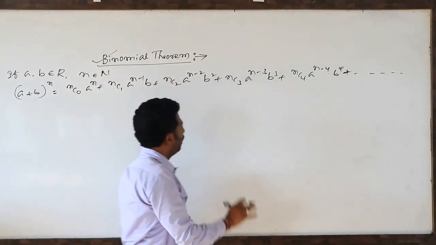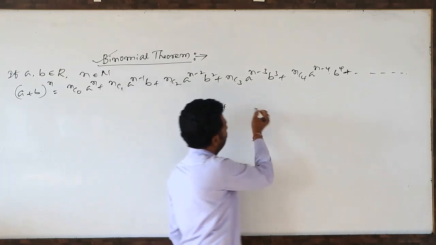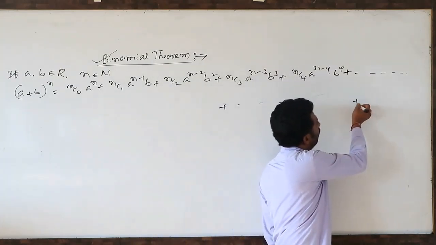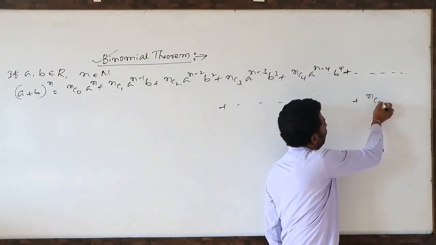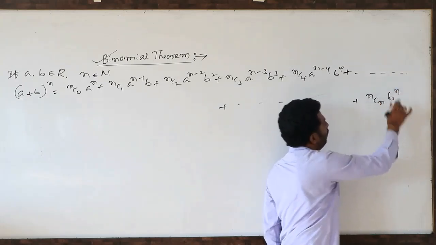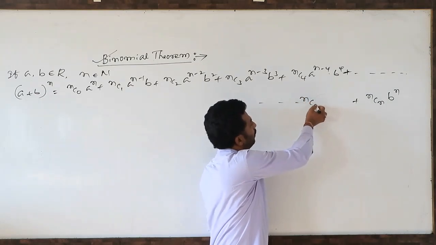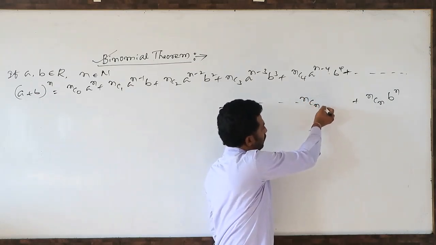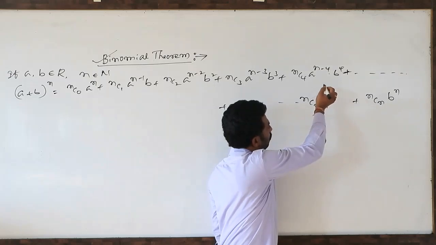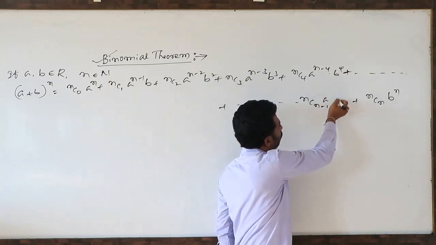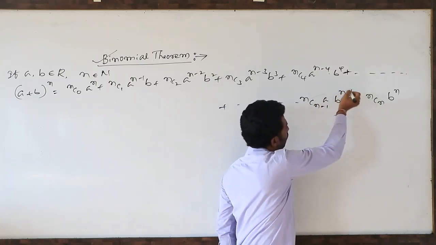What is the last term? ncn, that is b to the power n. What is the previous term? ncn minus 1, a to the power 1 into b to the power n minus 1.